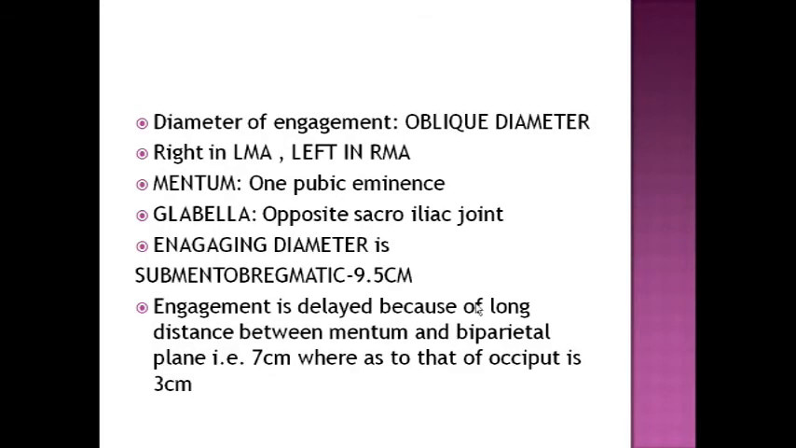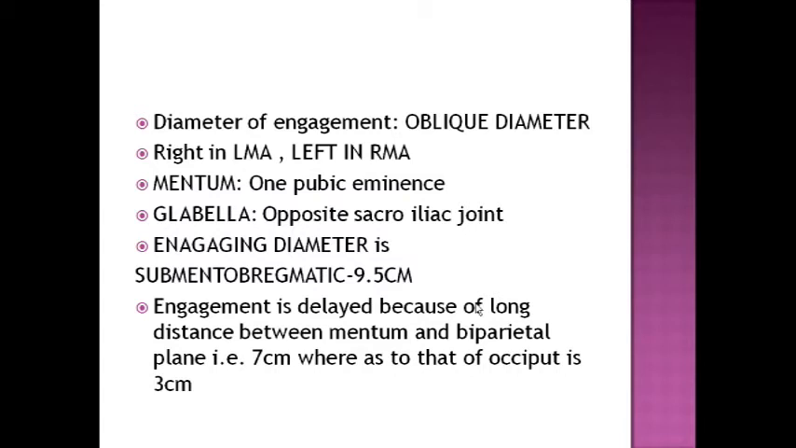So in case of face presentation, the diameter of engagement is the oblique diameter. Okay, oblique diameter, and that is submentobregmatic, 9.5 centimeter. It is the right oblique diameter in left mento anterior, and left oblique in right mento anterior. Mentum is the denominator. It is present at one iliopubic eminence and glabella opposite the sacroiliac joint.